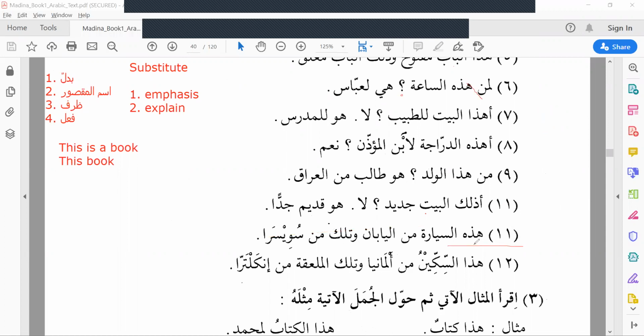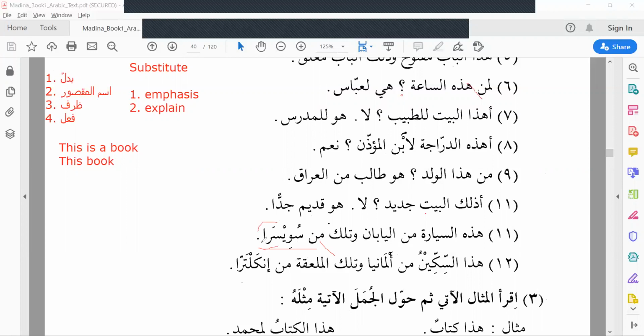11. هذه السيارة من اليابان وتلك من سويسرا. This car is from Japan, and that is min Swisara. Swisara means Switzerland. Again there is a min but no kasra. Why?